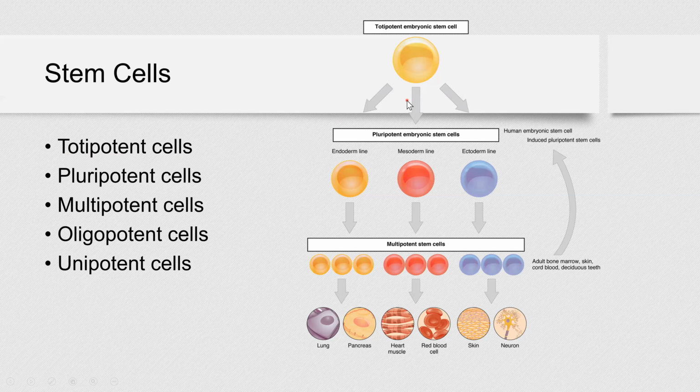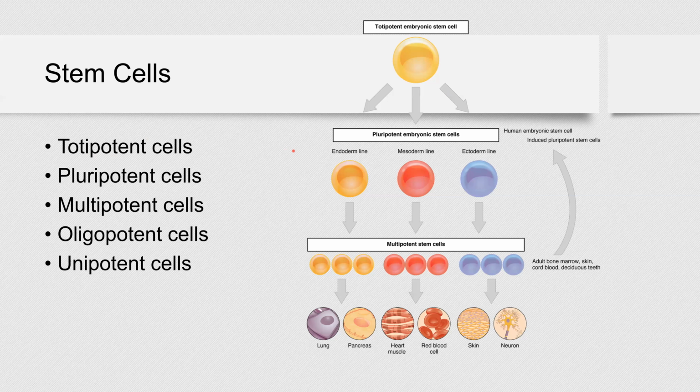It's a stem cell. Stem cell means that a cell can self-renew. So it will divide and form more stem cells, right? And totipotent means this cell has potency to differentiate into every single cell and tissue in your body, right?